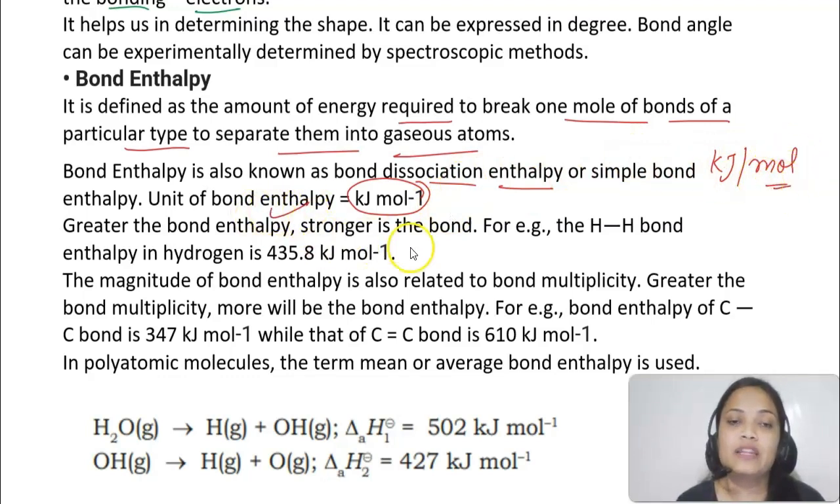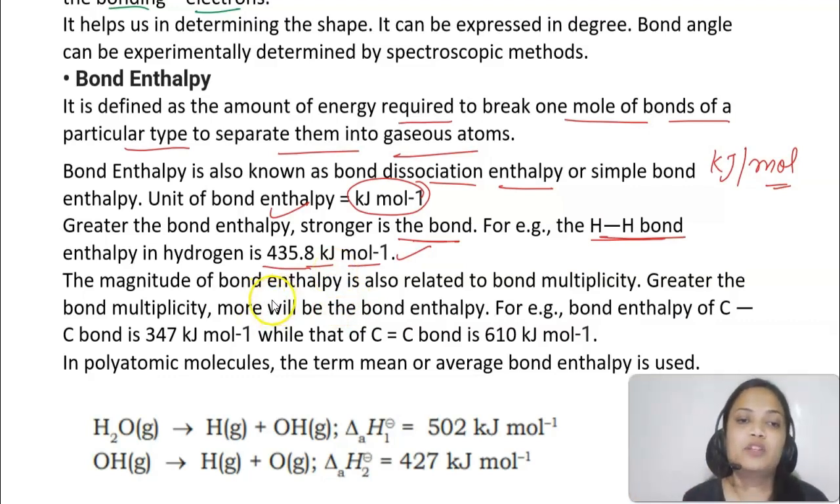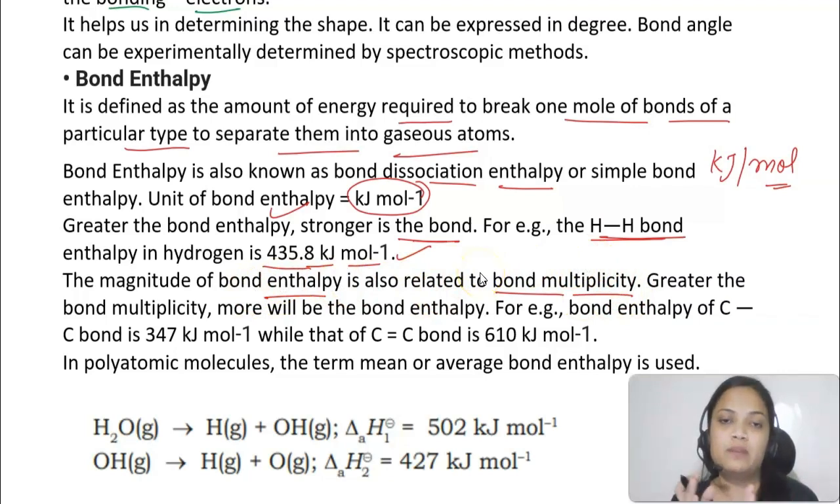जितनी ज्यादा बॉन्ड एंथैल्पी होगी उतना ही स्ट्रॉन्ग बॉन्ड होगा, राइट? लाइक फॉर हाइड्रोजन हाइड्रोजन बॉन्ड, द बॉन्ड एंथैल्पी इज 435.8 किलो जूल पर मोल. ओके, so obviously if a strong bond is there, more energy would be required to break that bond, no? And जो magnitude है bond enthalpy का, it is dependent on bond multiplicity also. Okay, जितनी ज्यादा bond multiplicity होगी उतनी short आपकी bond length हो जाएगी and more will be bond enthalpy.